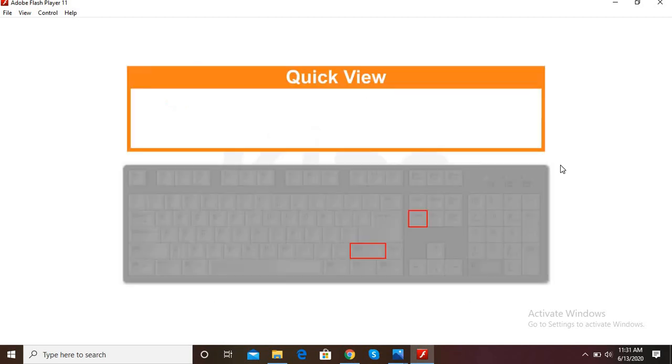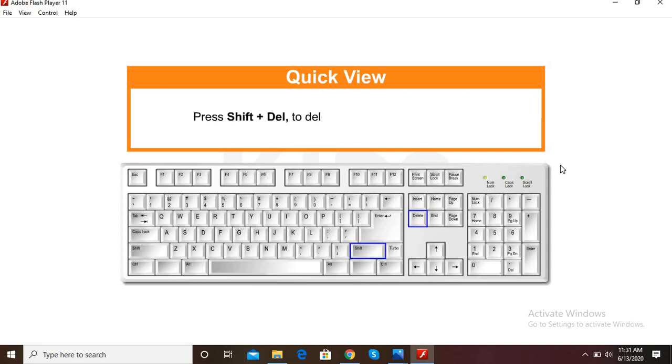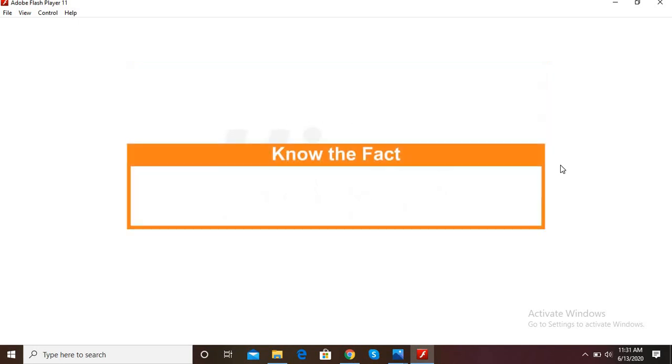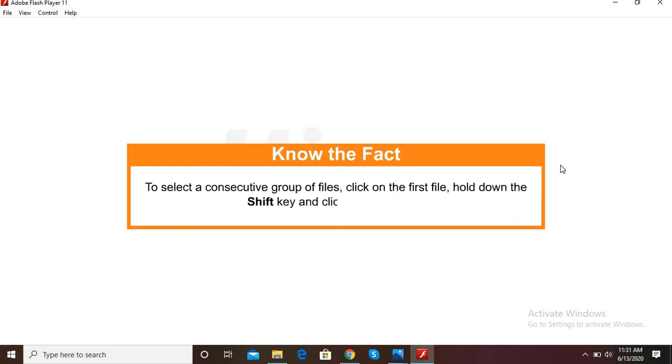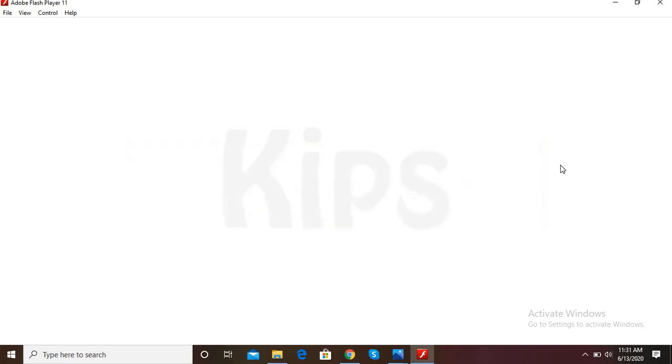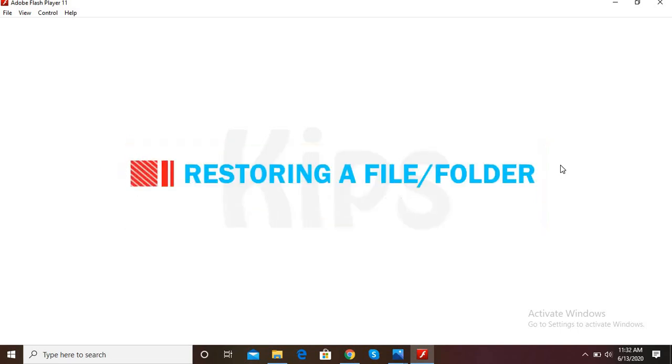Students, if you press Shift plus Delete, then files or folders are deleted permanently. Let me now share an interesting fact with you. To select consecutive groups of files, click on the first file, hold down the Shift key, and click on the last file.